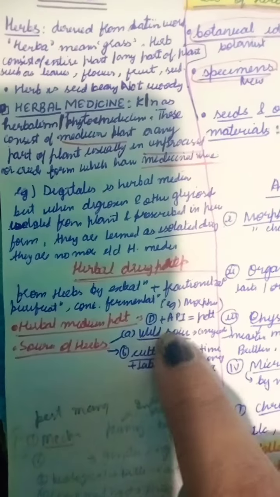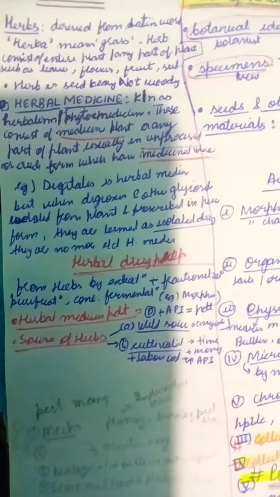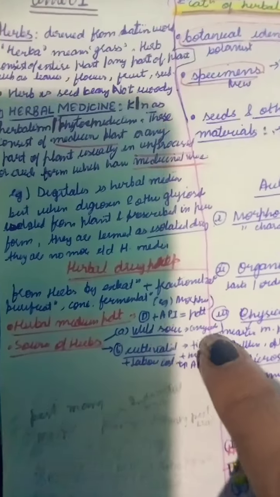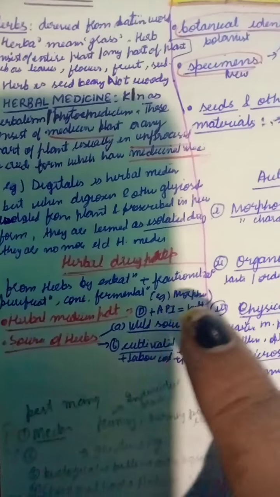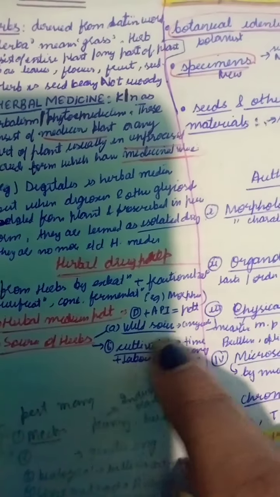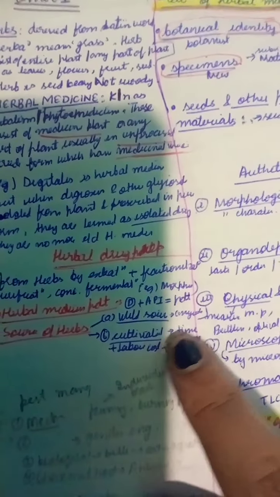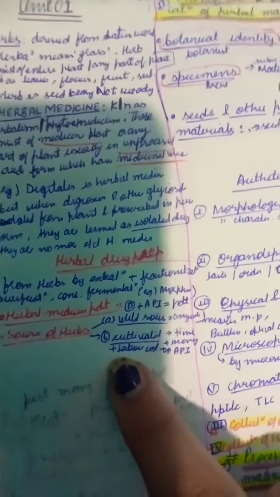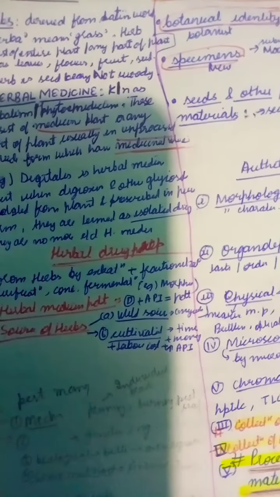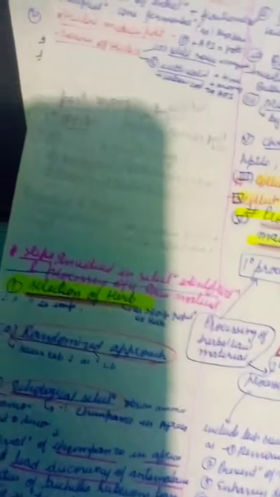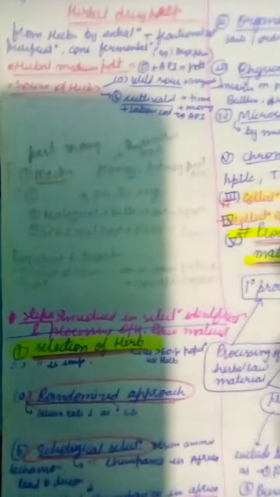Sources of herbs are wild sorts and cultivated sorts. Wild sorts are basically taken from anywhere, and they have low API value, and it is not time consuming. We just randomly select them. But cultivation is time requiring, labor requiring, and money requiring. But here the API content is at a good amount.